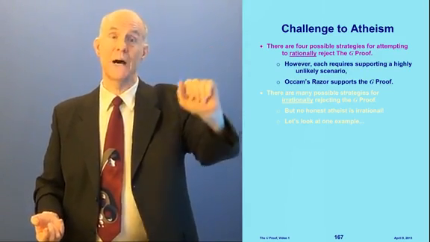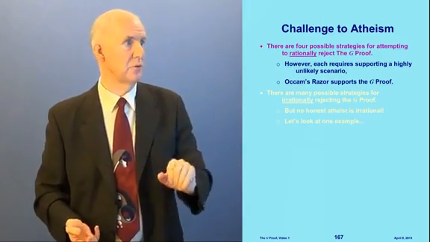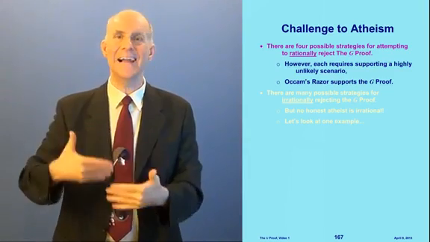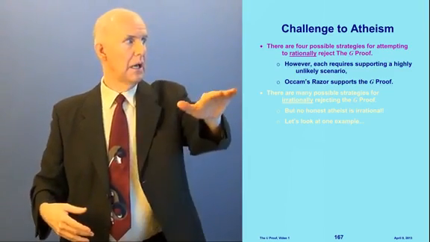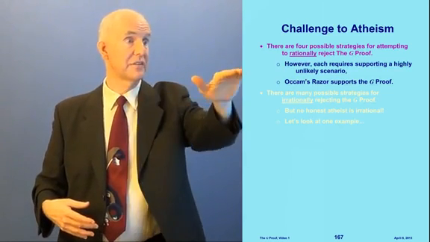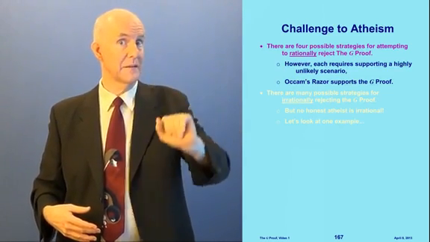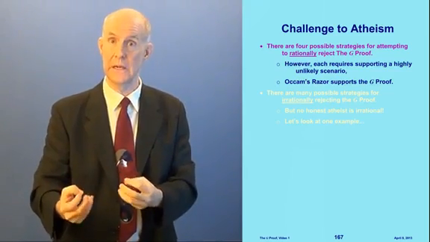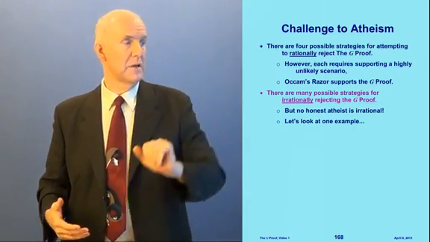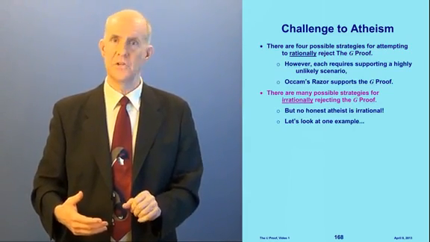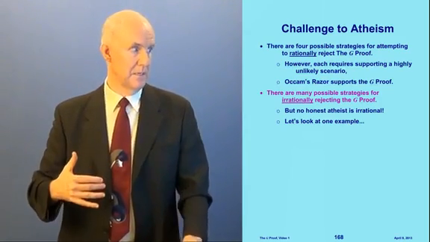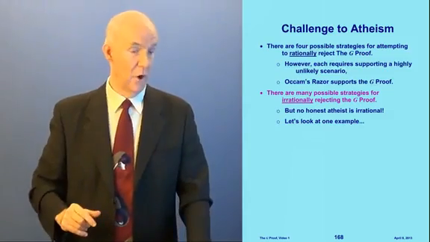There are actually 4 possible ways to rationally reject the G-proof. And we're going to show that each of those methods requires supporting a highly unlikely scenario. And Occam's razor, which we'll talk about, supports the G-proof because it says it's silly to support something that's highly unlikely just to cling to a theory that is unraveling. And then there are also many irrational strategies for rejecting the G-proof, but I'm hoping no honest atheist is irrational, but some might be. We're going to look at one of those examples right now.